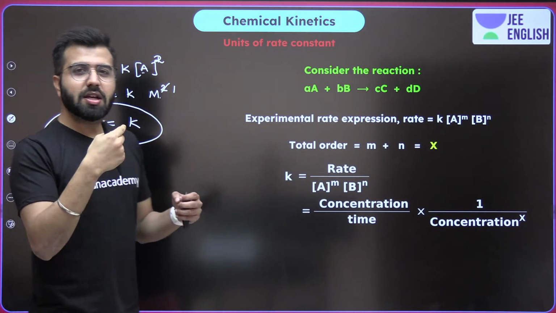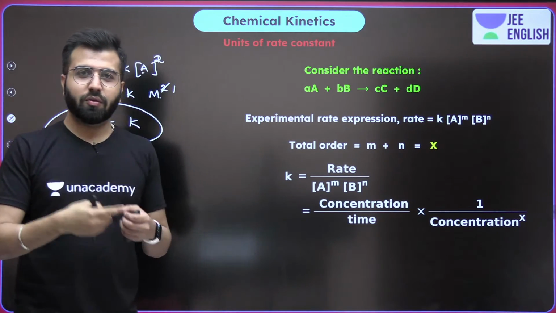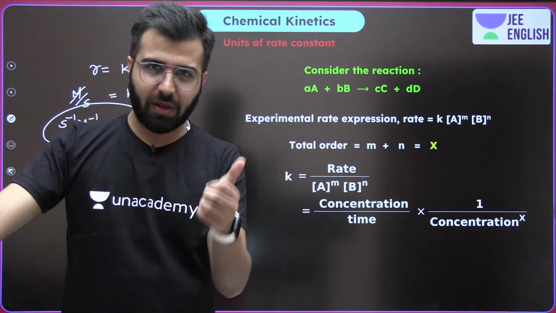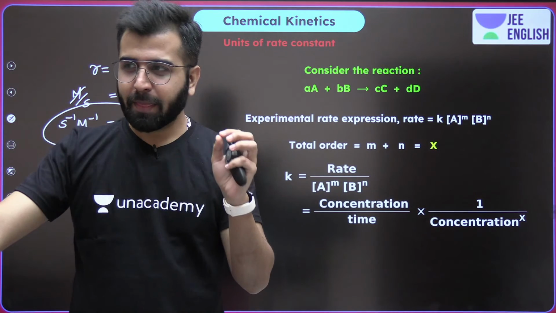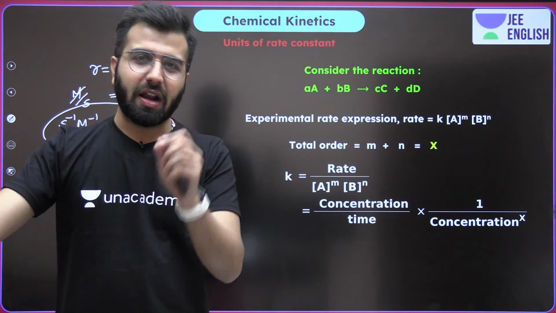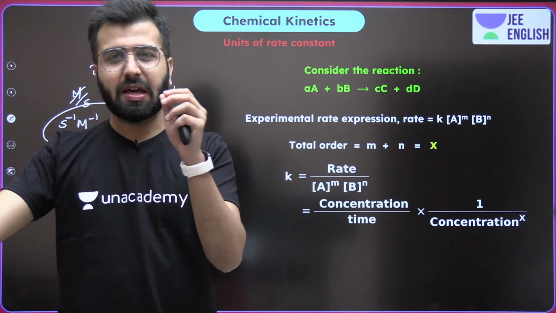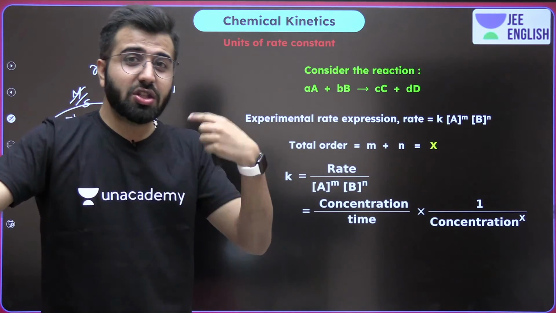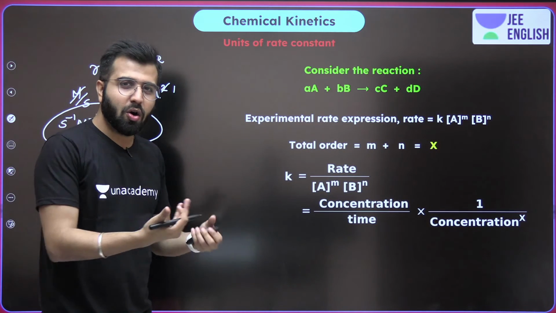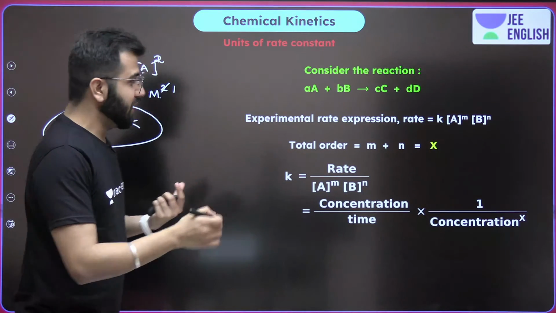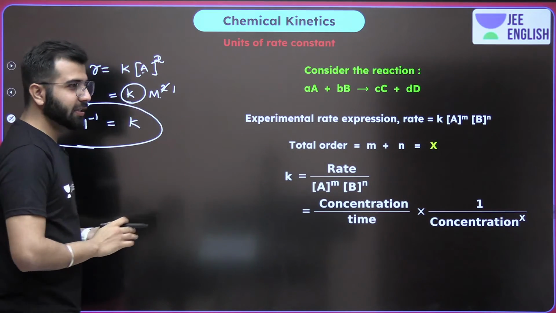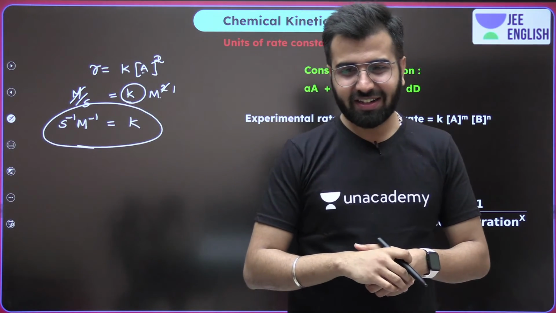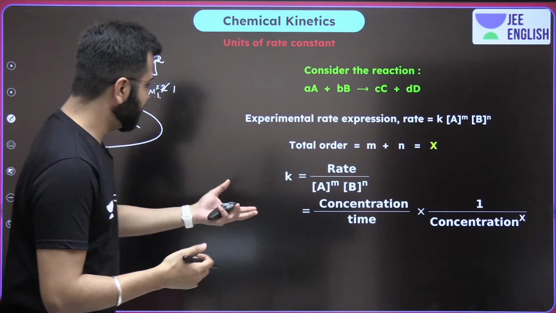So does the unit of the concentration of reactants change? No, it always remains molarity. Does the unit of rate change? No, it is always molarity upon time. But when the order of the reaction is different, K, the rate constant, has a different unit. Clear? Now pay attention, boys and girls.